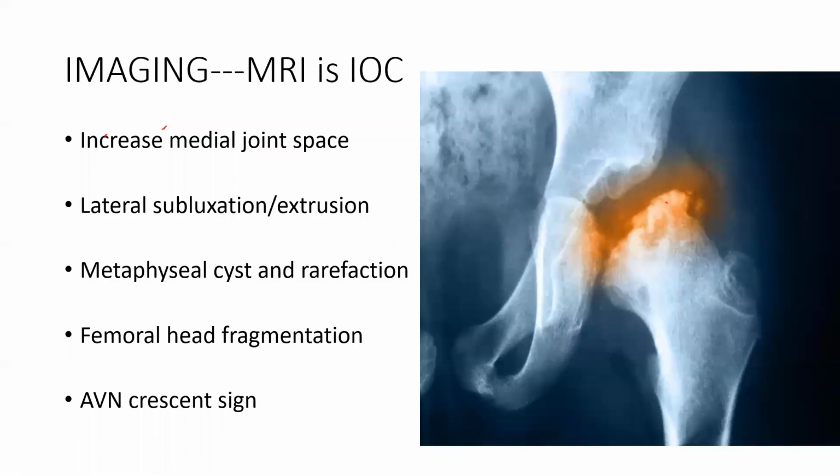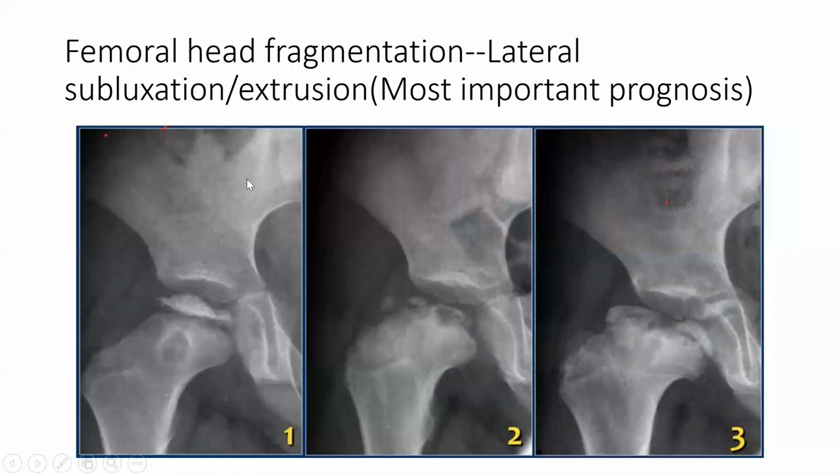Now we'll see this one. Femoral head fragmentation, as I told you. See, this is a femoral head fragmentation. Here you see multiple fragments. Here one small fragment, another small fragment, this fragment. So there are multiple fragments. This is femoral head fragmentation.